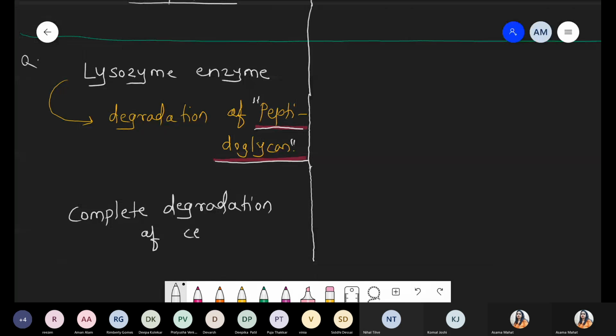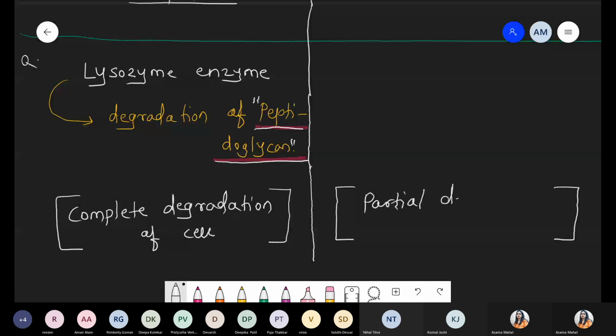And when we apply lysozyme on the gram-negative bacterial cell wall, it is responsible for partial degradation of the cell wall. Why are we saying complete here, और यहाँ पे क्यों कह रहे partial?